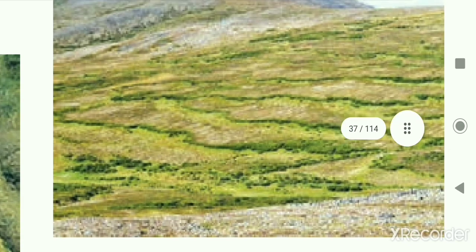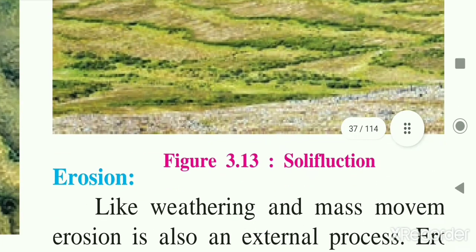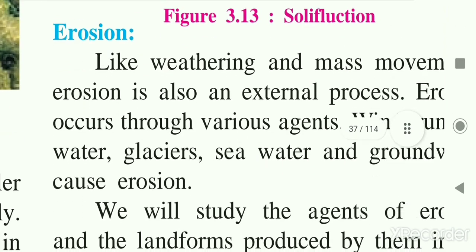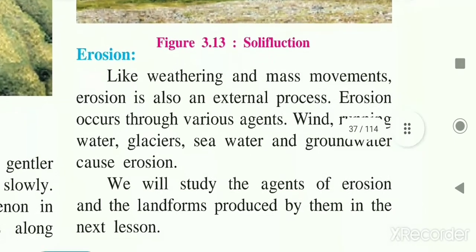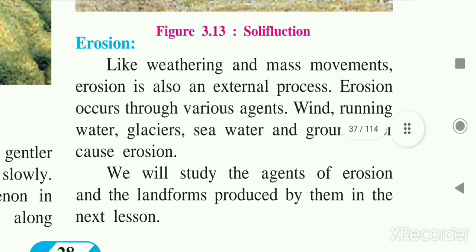This is the last point of the lesson. Next is erosion. We are going to study erosion in the next lesson. Like weathering and mass movements, erosion is also an external process. We have already learned the types of weathering: mechanical, chemical and biological. So like weathering and mass movements, erosion is also an external process.